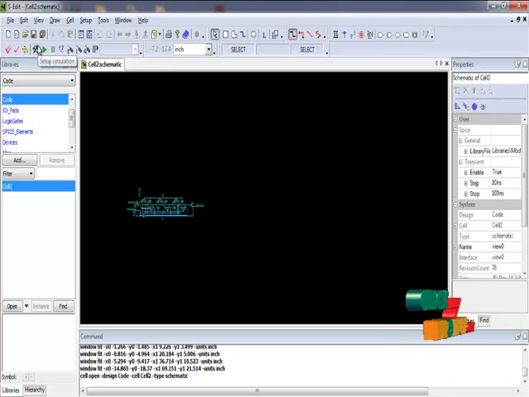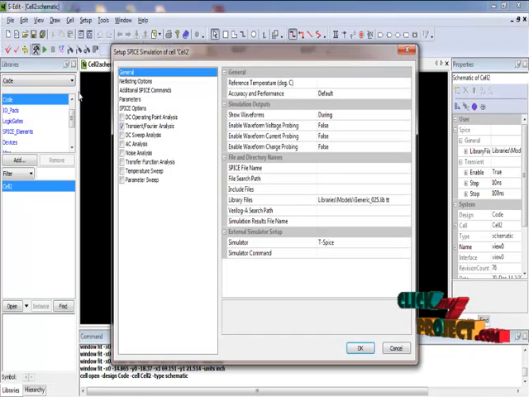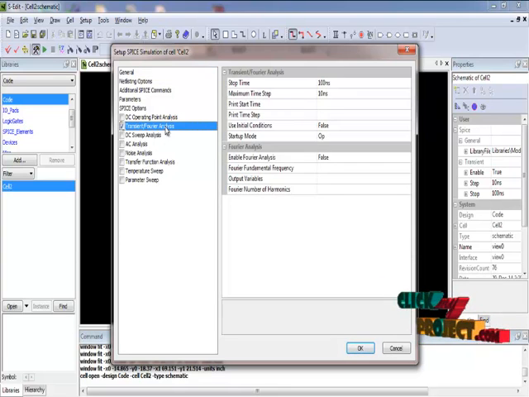First we set up the simulation process. It's very important for the transistor Fourier analysis. We choose it, and then we set the tangent Fourier analysis for the falling and rising waveform process. So we give the stop time as 100 nanoseconds and the maximum time step as 10 nanoseconds.